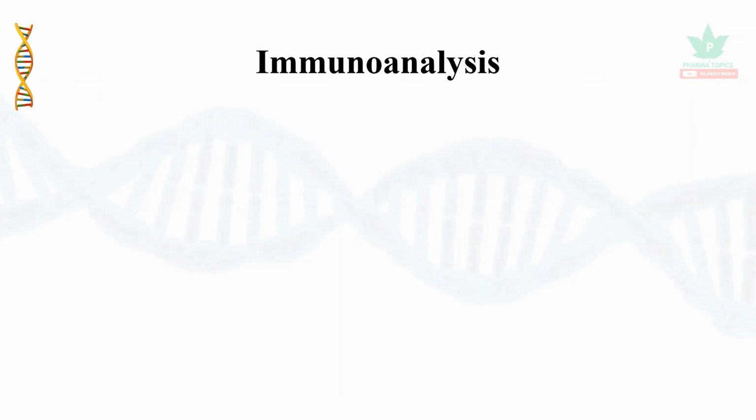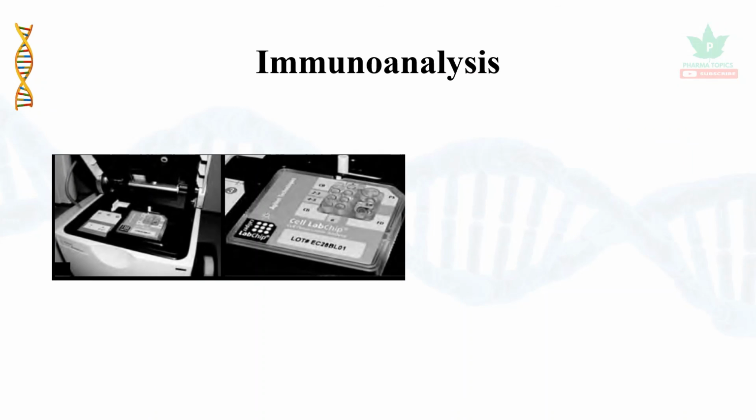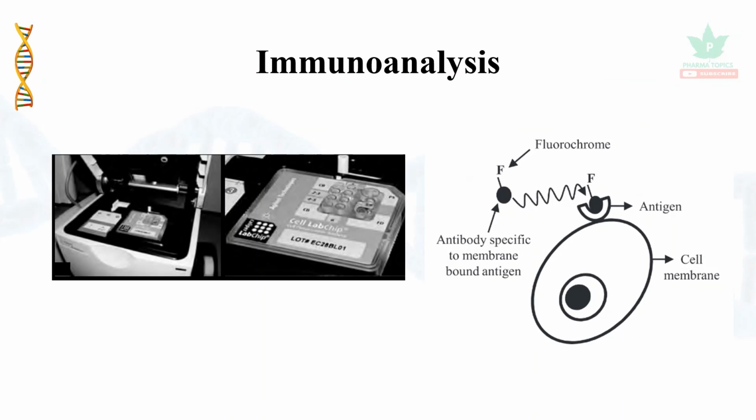Then immunoanalysis could be done. Fluorescent conjugated antibodies could be used, with Western blot for analysis or characterization of the cells in the cell culture medium.